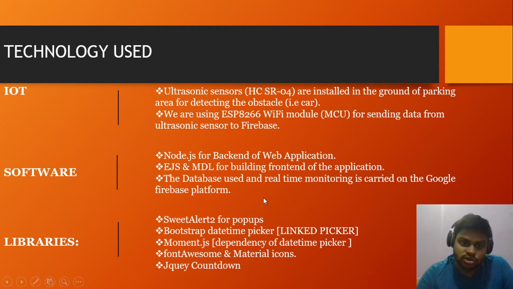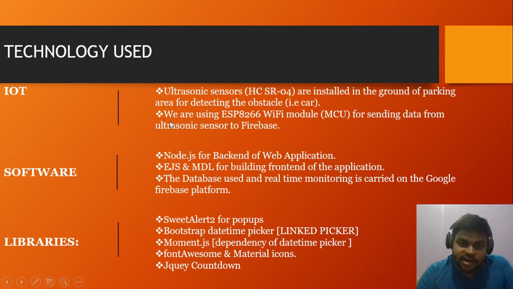The technology used. The three things which we are using here: first is the ultrasonic sensor, which is HC-SR04, installed in the ground of the parking area for detecting the obstacle. Basically, it will be placed in a vertical manner, like upside down, to detect if the car is over that sensor.